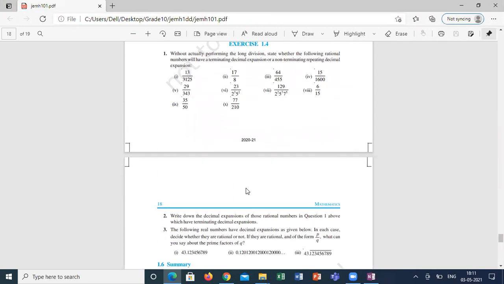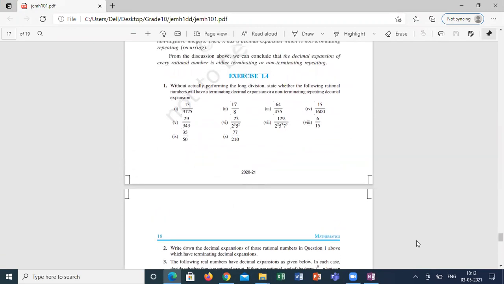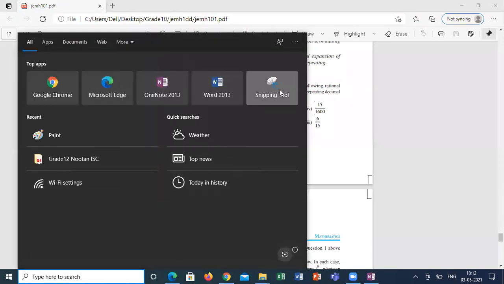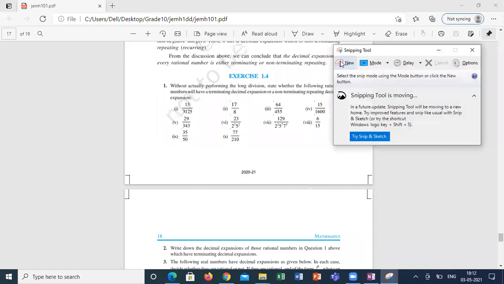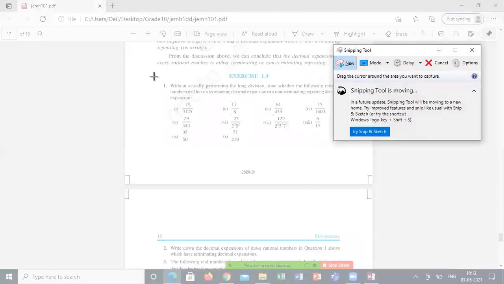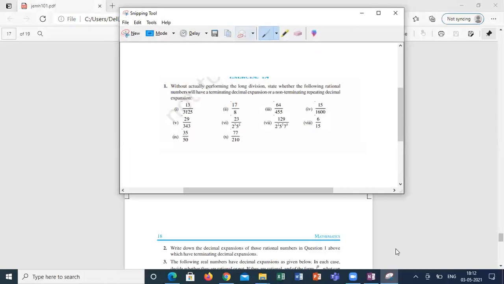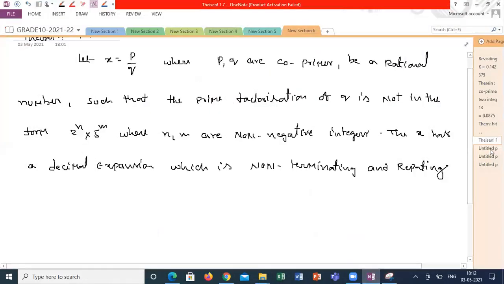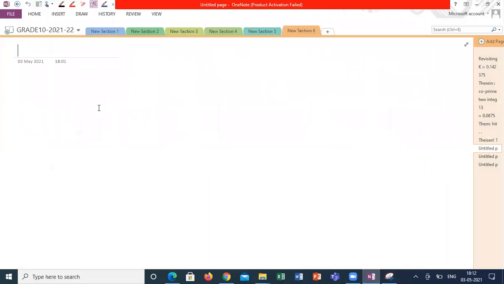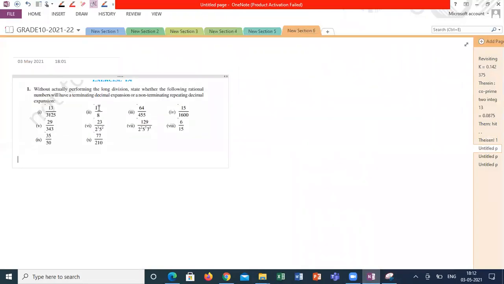This is called number theory. The question is, without actually performing the long division, state whether the following rational numbers will have a terminating decimal expansion or a non-terminating decimal expansion.